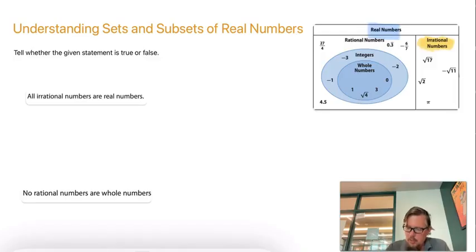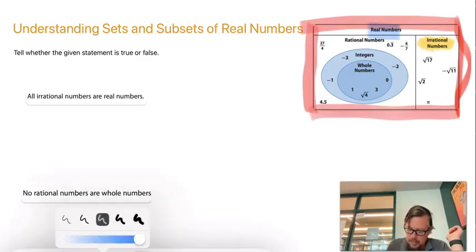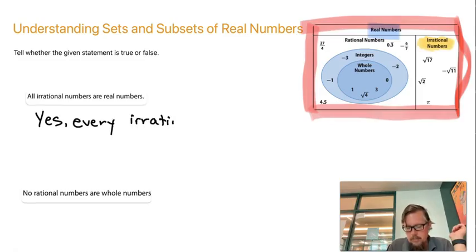So if we look at real numbers, is this entire box right here. Is irrational numbers inside of the real numbers box? And the answer is yes. So the answer to this question would be yes, every irrational number is in the set of real numbers.